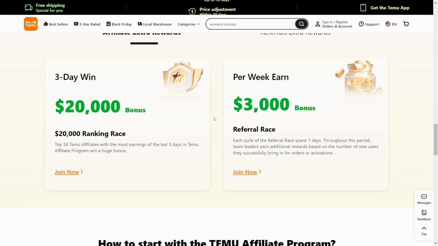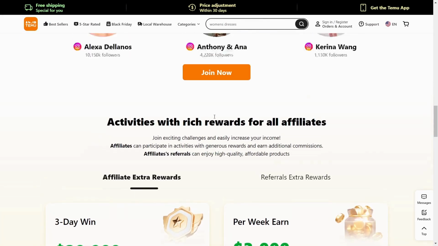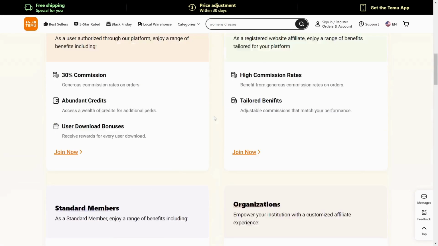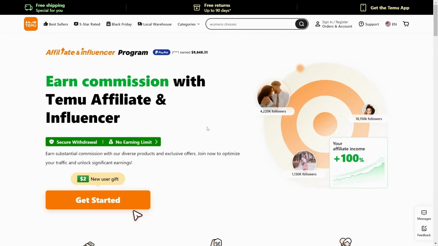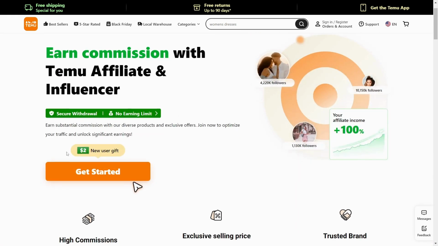And every week they give away $3,000 to their affiliates as well. So they're really trying hard to get people to promote their products. That's why they're paying so much at the moment. So you can just sign up and you also get a $2 bonus.